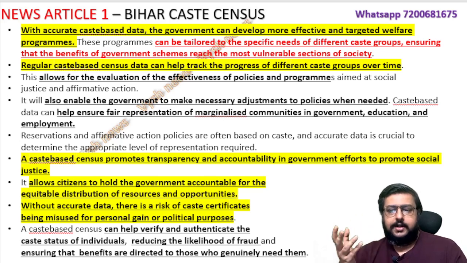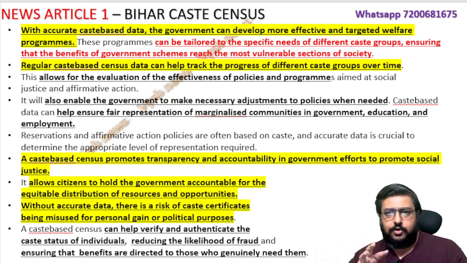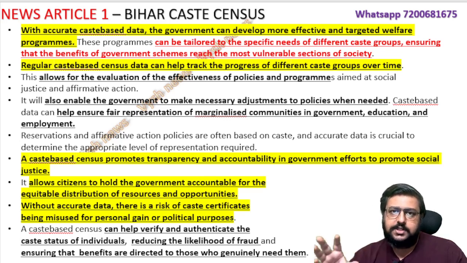So with accurate data, again the same thing, welfare schemes can be tailored to different caste groups: identify what is the need and give that scheme, not one size fits all, where you put one scheme and ask everybody to follow it. Over time, when we keep doing it regularly, like every 5 years or every 10 years, you will get more data, and so you can change the policies also, not implement one policy and keep the same policy for life. You can use this in education, in employment, in anything, in social bonding, everything.